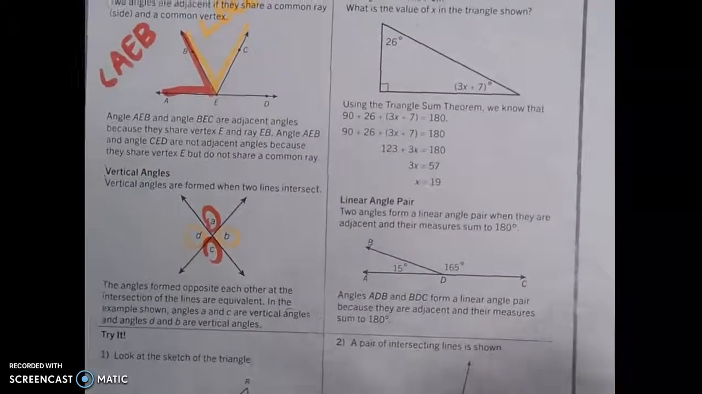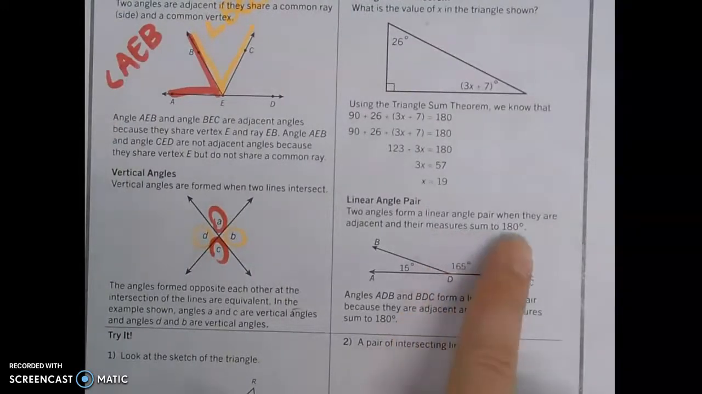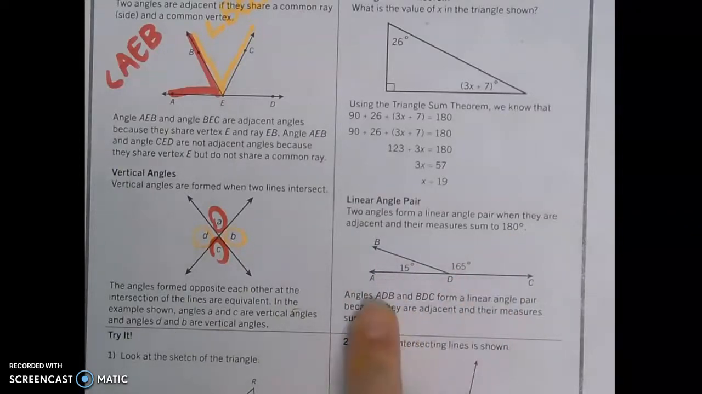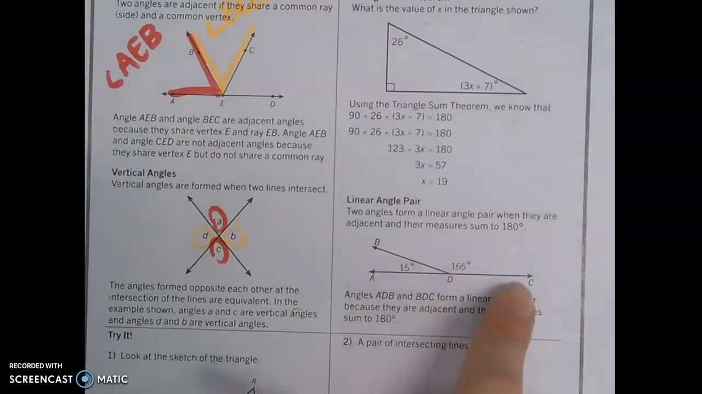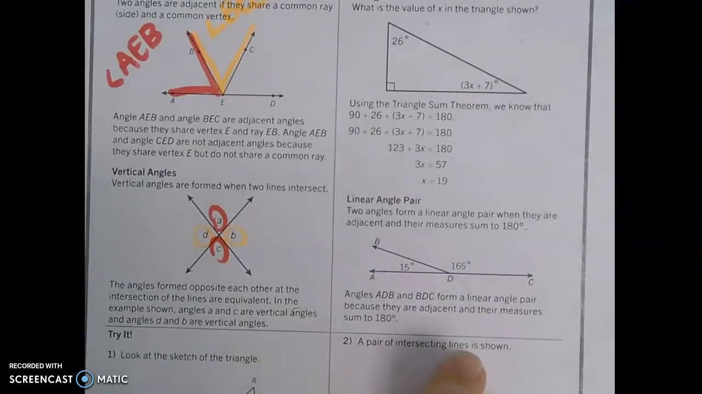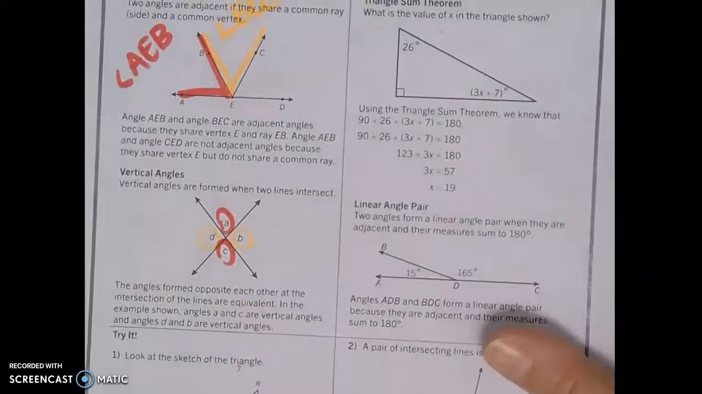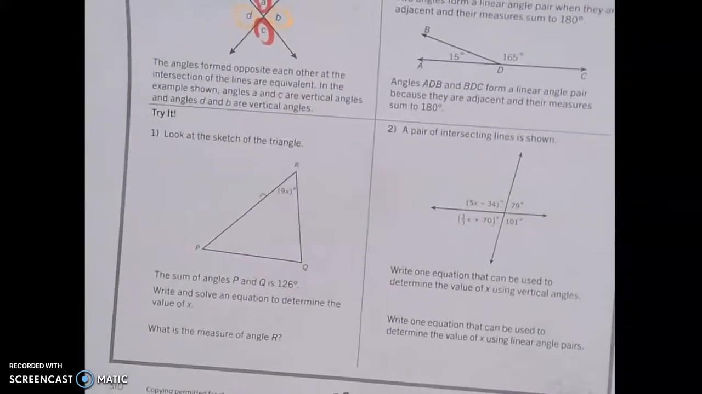For a linear angle pair, we discussed this on the last page as well. Two angles form a linear angle pair when they are adjacent, so next to each other, okay? And have a sum of 180 degrees. Angle ADB and BDC are linear angle pairs because they are adjacent and their measures are a sum of 180 degrees. All right, so we're going to use this information up here to solve our problems down at the bottom.